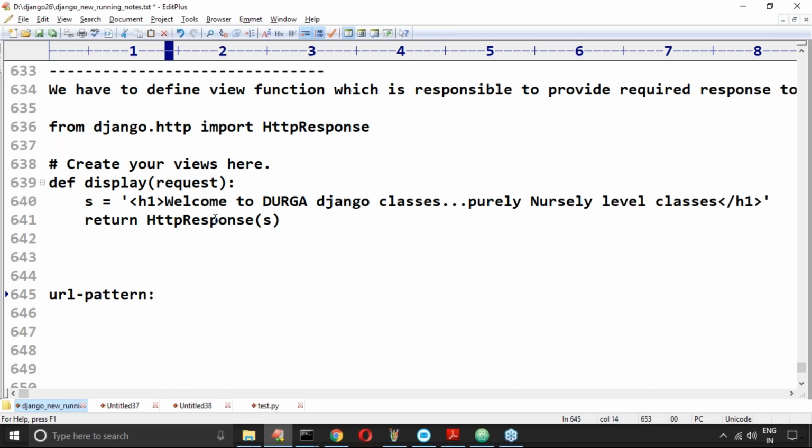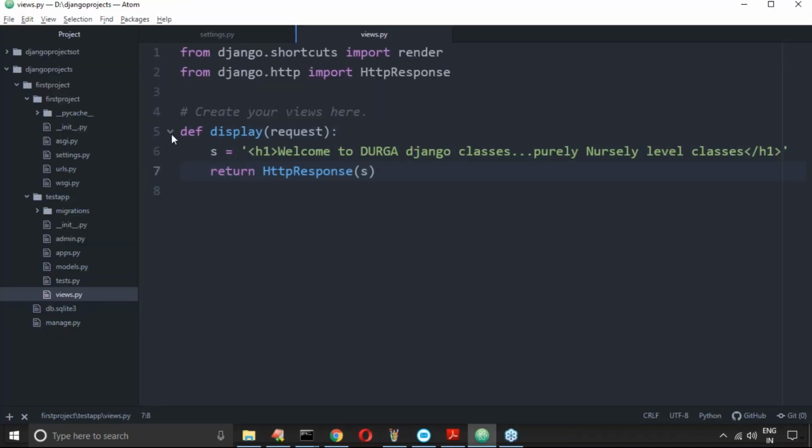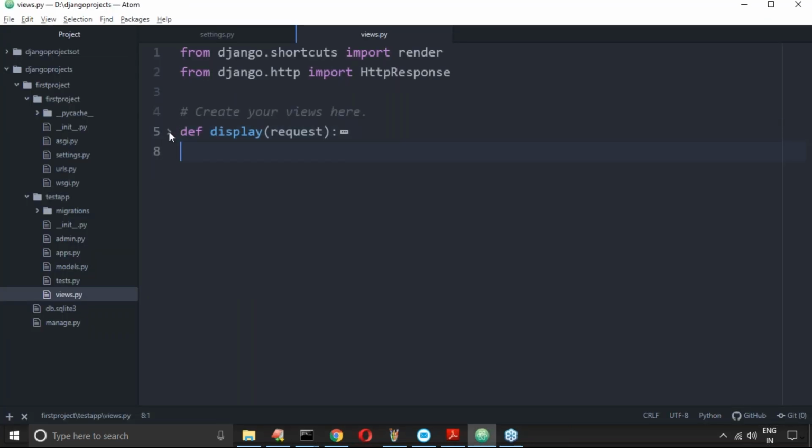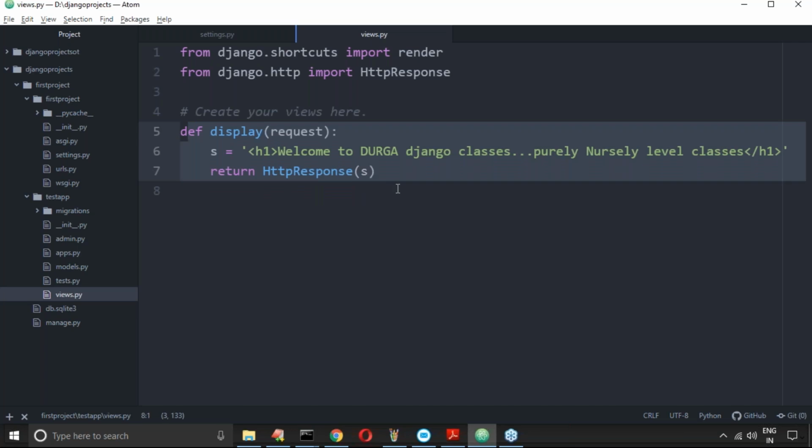Which URL pattern do you want to configure for this? Any name you can use, no problem at all. What I want to do is map this URL pattern with a greeting, just to say hello. You can ask hello, and then immediately I will provide this response. But make sure you call by using hello.